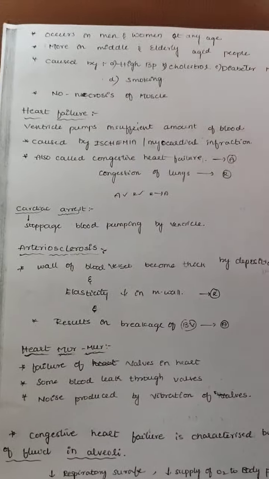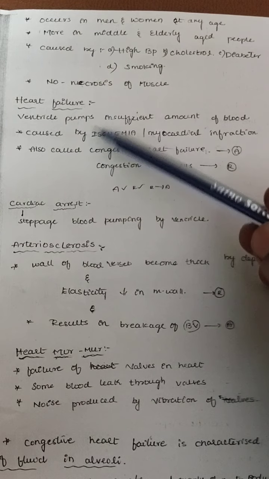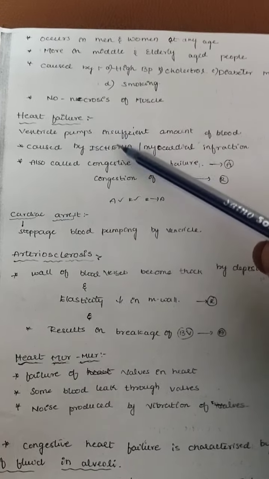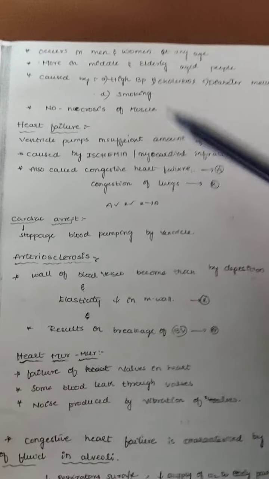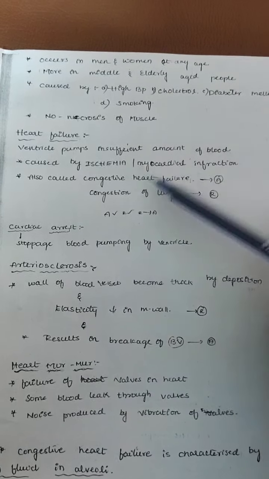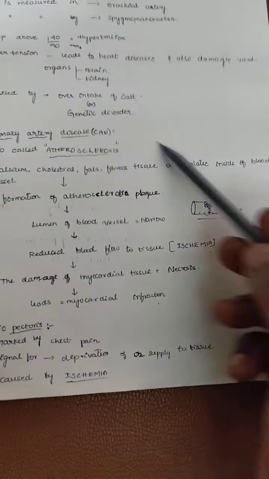Next, heart failure. This is when the ventricles pump an insufficient amount of blood, caused by ischemia. Same thing here.